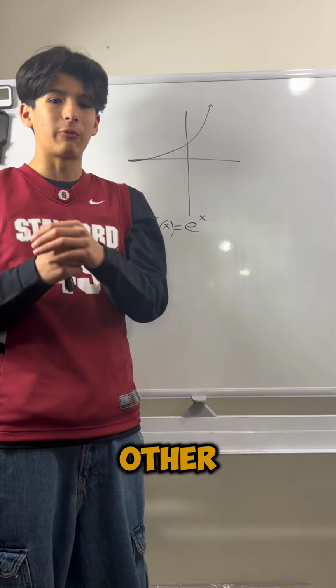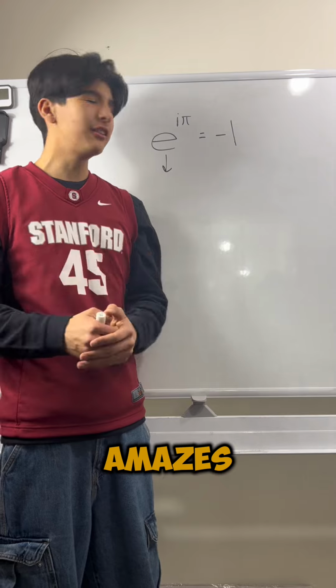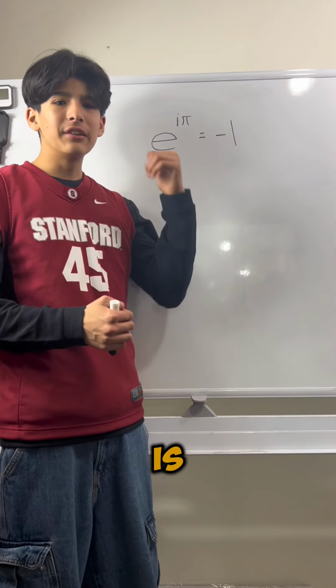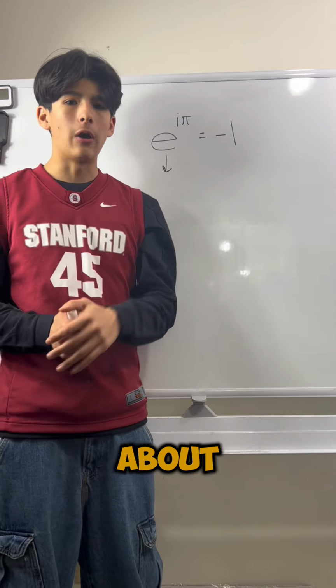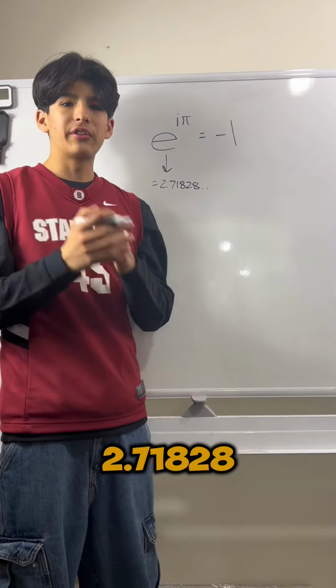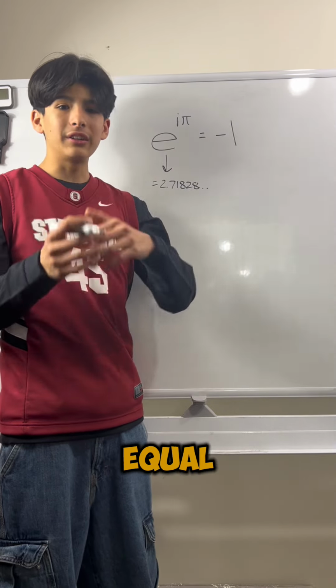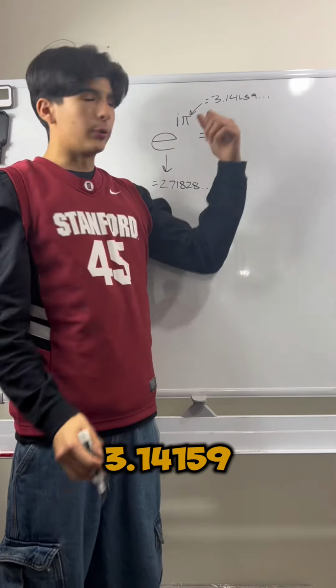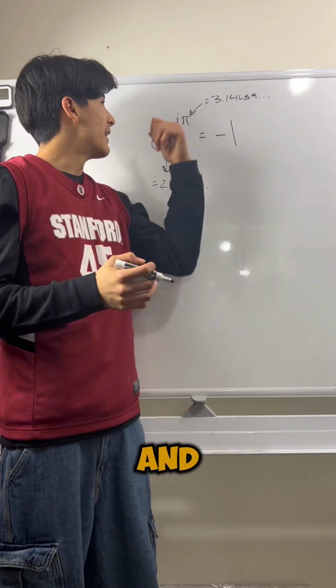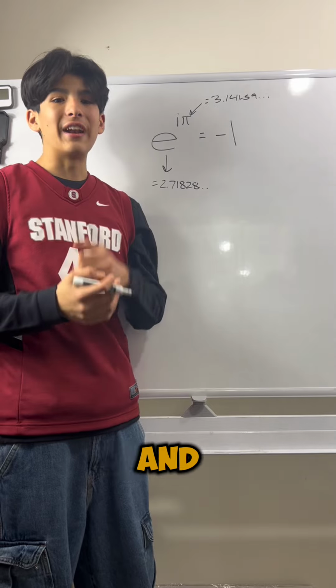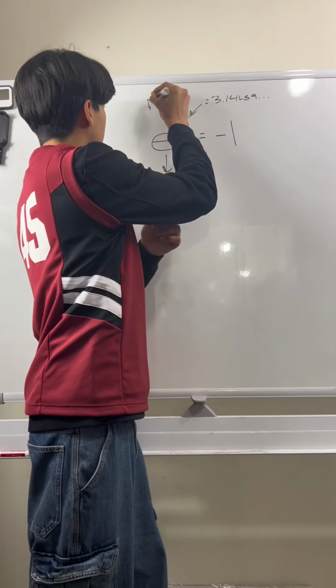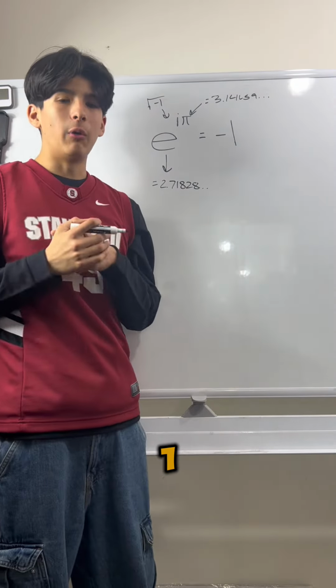And finally, my favorite equation ever, Euler's identity, which says that e to the i pi equals -1. Now, what amazes me about this equation is that e is an irrational number, and it's equal to about 2.71828. And pi is also an irrational number, and it's equal to about 3.14159. And i is an imaginary number, and it's defined as the square root of -1.